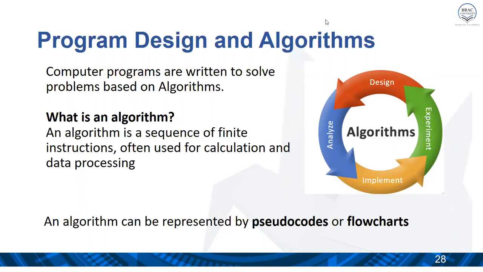So the figure shows the design strategies of a program based on algorithm. The first step is to design a program based on algorithms and analyze it, then implementation, and then experimental test whether it is working or not. These are the basic steps of designing an algorithm.